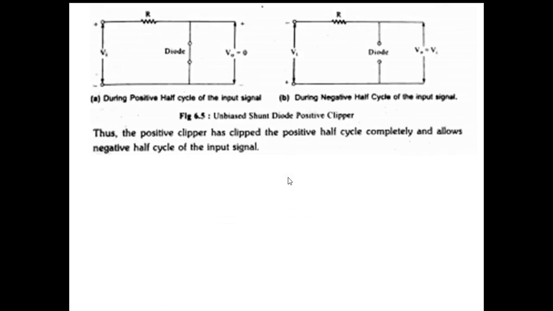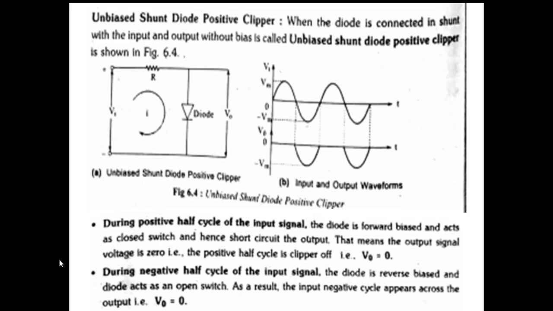During negative half cycle of the input signal, if the negative half is applied, what will happen? Negative is connected to positive. Now the diode becomes reverse biased. When the diode is in reverse bias, what will happen? The diode acts like an open circuit. The diode is in reverse bias and acts as an open switch.